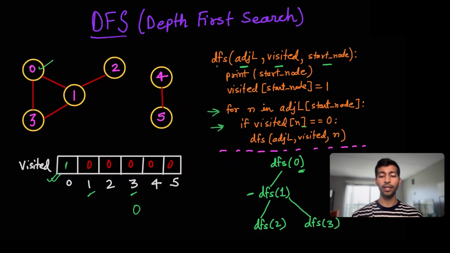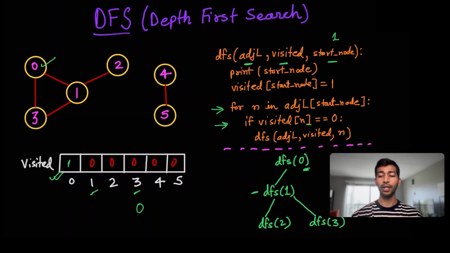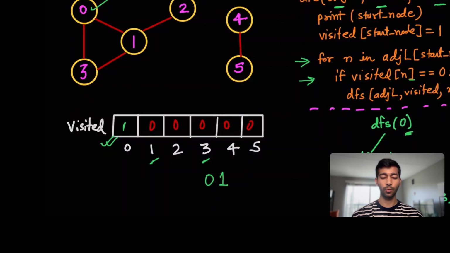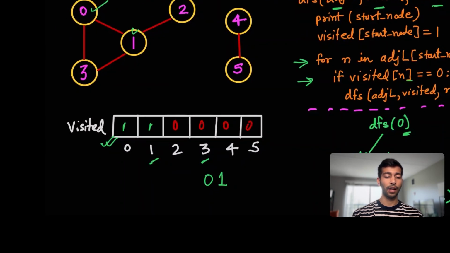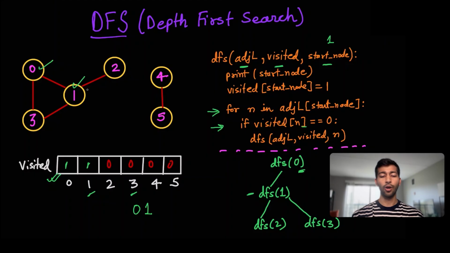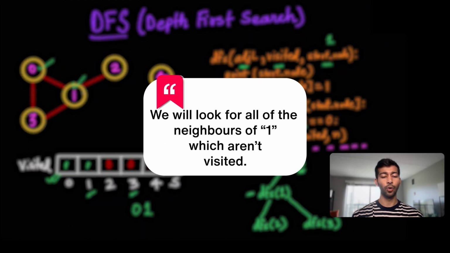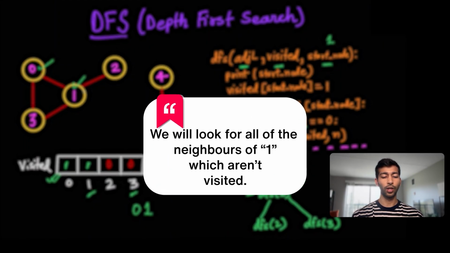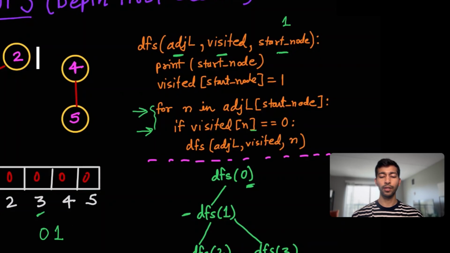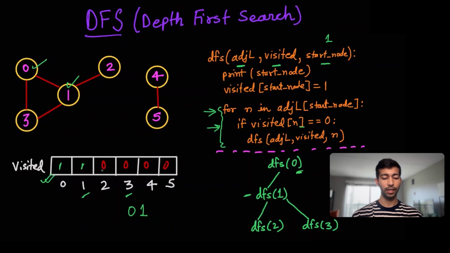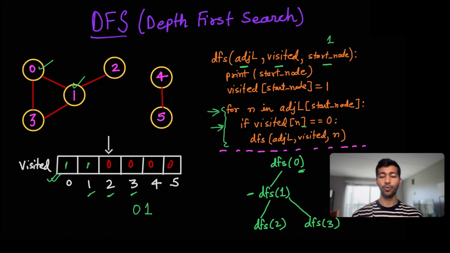Now, once we are at DFS 1, we'll print out the value 1, and then mark visited 1 as 1. Now we'll look at all of the neighbors of 1 which aren't visited. For 1, there are 2 neighbors, 2 and 3, which aren't visited. So for this loop, we'll check whether visited 2 equals 0. In this case, that's true, so we'll call DFS 2. That's what we have done here.